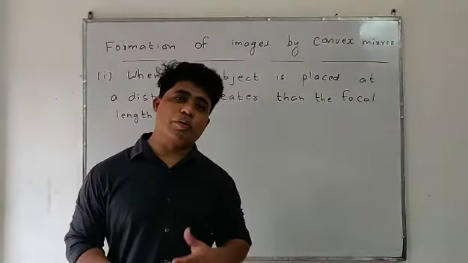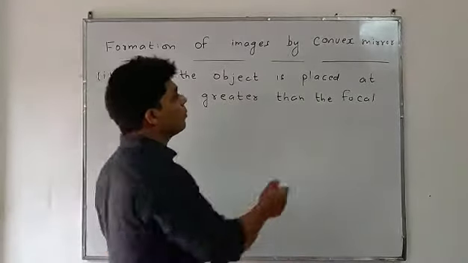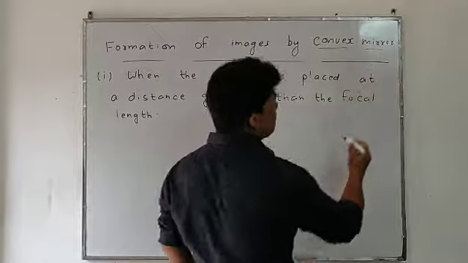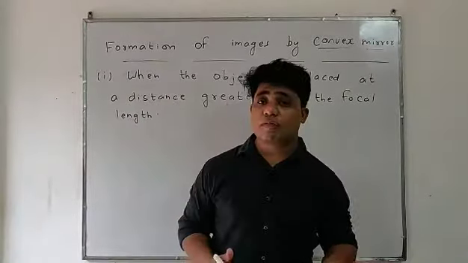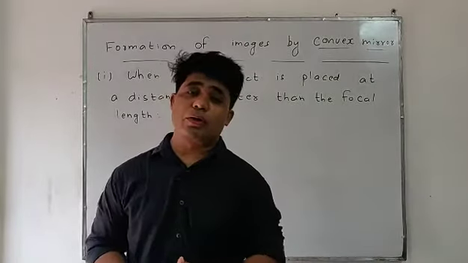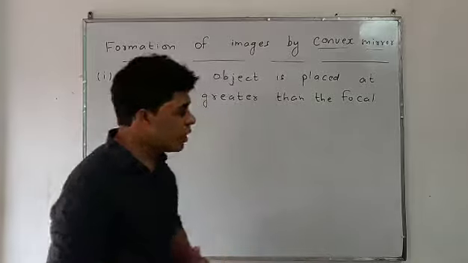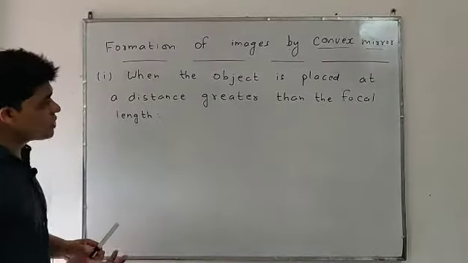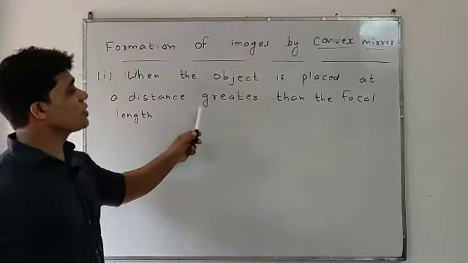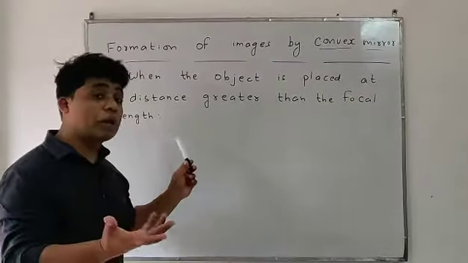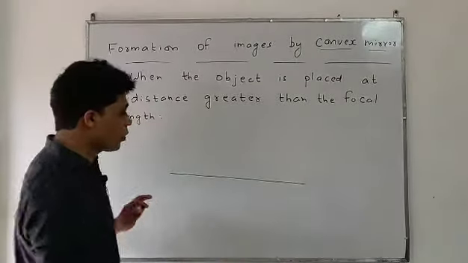Today we'll discuss the formation of images by a convex mirror. As you know, last time we did the formation of images by a concave mirror. So today we'll discuss the formation of images by a convex mirror. See the first case: when the object is placed at a distance greater than the focal length. I'm going to explain with the help of a diagram, students.